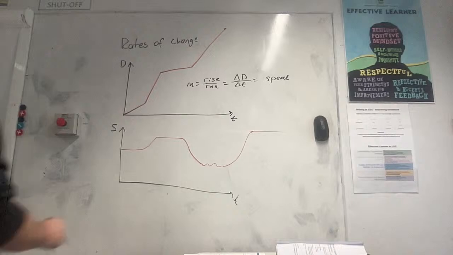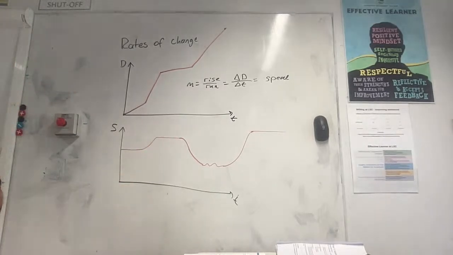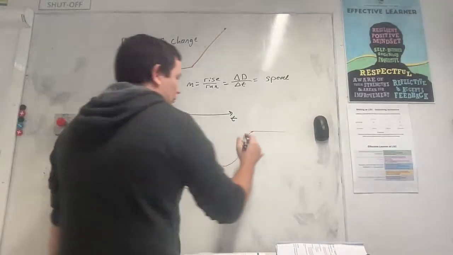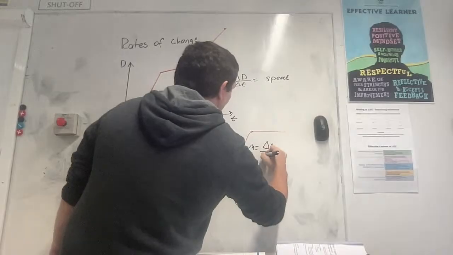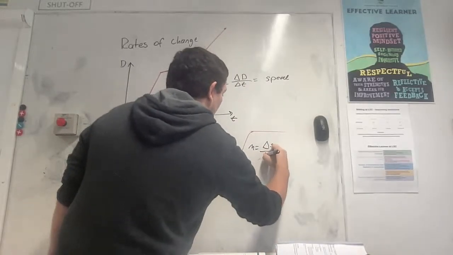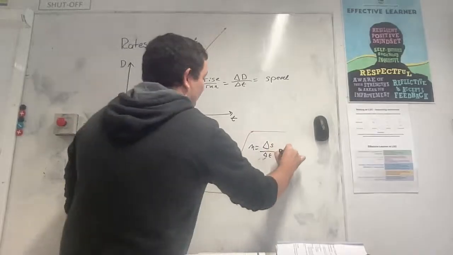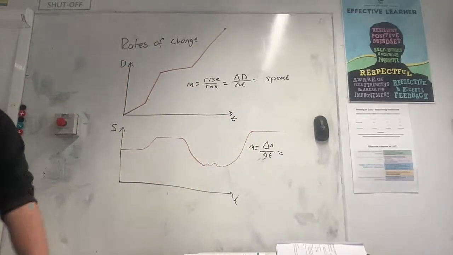All right, so let's think about what the gradient tells me about this. What does the gradient mean for a speed-time graph? My gradient is my change in speed divided by my change in time. For those who do physics, what's speed divided by time?